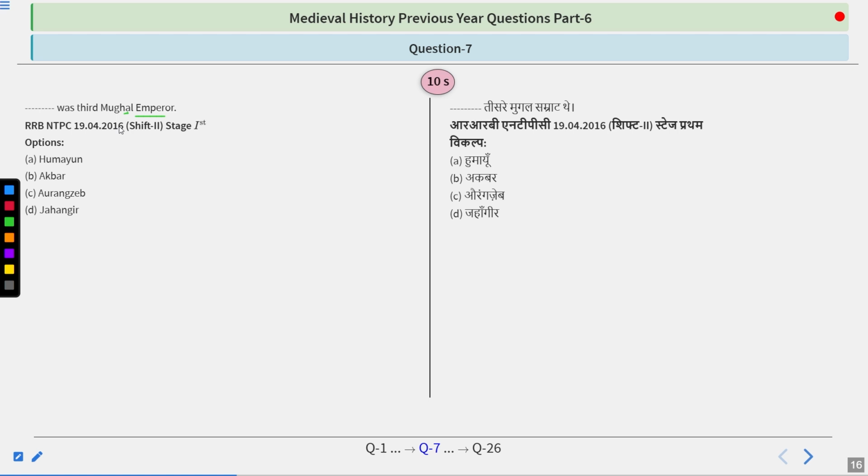Dash was the third Mughal emperor. Humayun, Akbar, Aurangzeb, or Jahangir? So take your time and figure out this answer.